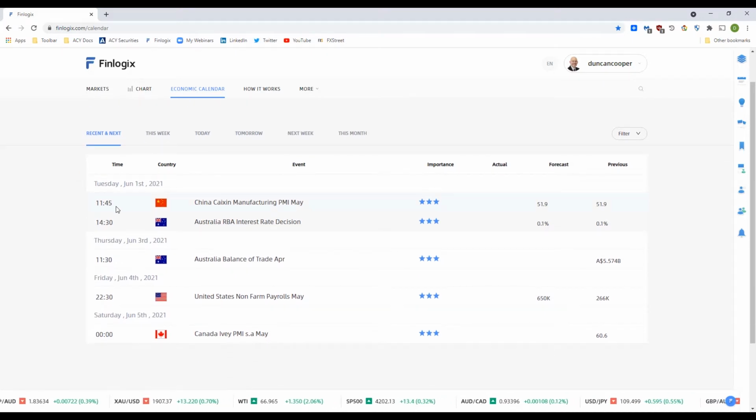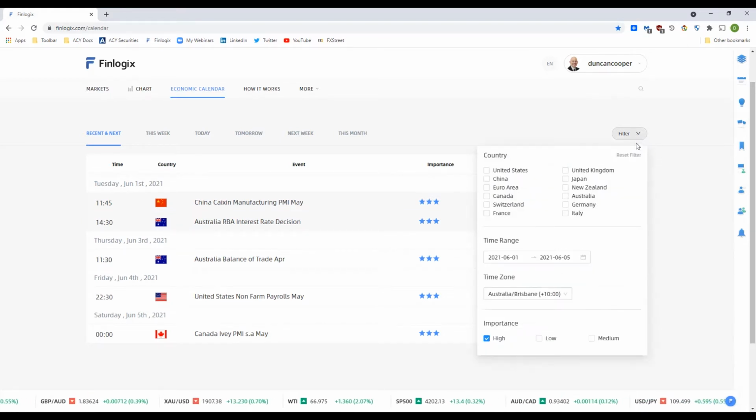Now Tuesday today there's some China news coming out, the manufacturing PMI, that can affect the Australian dollar to the US dollar. Certainly the Australian RBA interest rate decision, that's at 2:30 this afternoon, this is Queensland time. Getting into Thursday 11:30 Australian balance of trade for sure, and then to Friday we've got the US non-farm payroll, the job figures, so for sure that could affect the Australian dollar to the US dollar as well. Now there are some more news items coming out, so you could just make yourself aware of these.